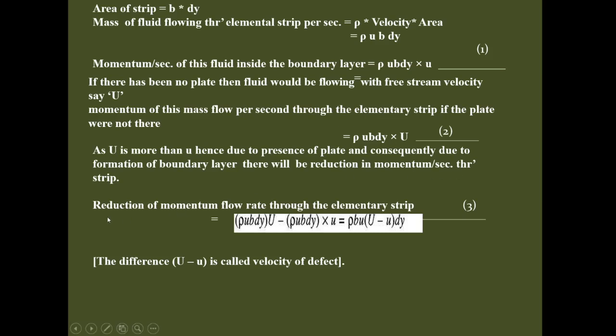So the reduction of the momentum flow rate through the elemental stream will be 2 minus 1.